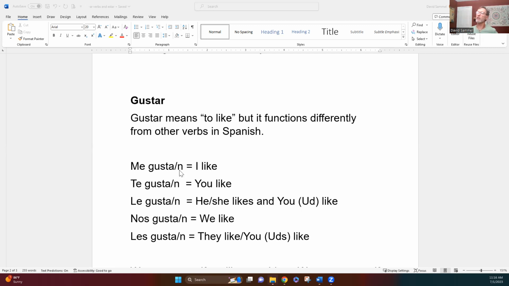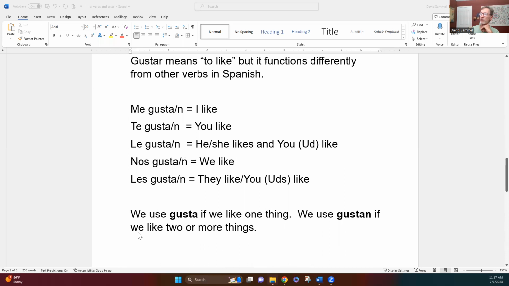So what's the difference between gusta and gustan? The deal is we really need to go back and examine something. The verb gustar does not mean to like. It means to please. So when I say I like books in English, in Spanish, what I'm really saying is books are pleasing to me. So this means to me is pleasing or are pleasing, whatever I'm talking about. So you have to be thinking, are you talking about one thing that you like or two things or three things that you like? Because it makes a difference, okay? I think that's all I need to show you on that, but I did write some examples here, and I started with this. We use gusta if we like one thing. We use gustan if we like two or more things.